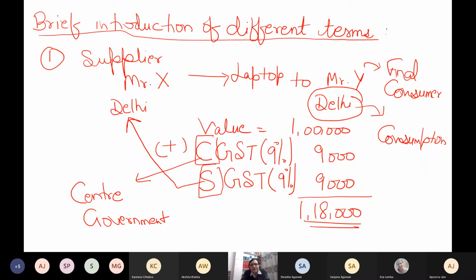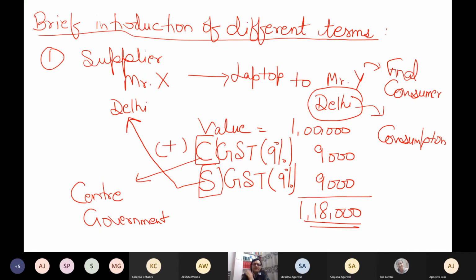So those union territories which have elected representatives will be treated as states for the purpose of GST laws. The UTs which do not have an elected representative will remain UTs. Is this point clear? Please raise your hand if this example is clear.